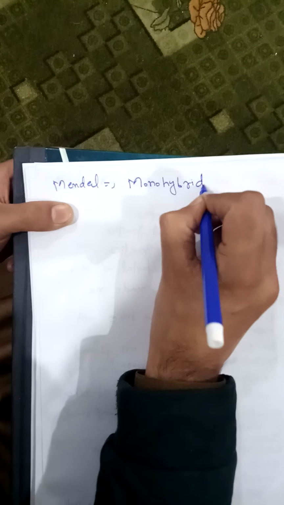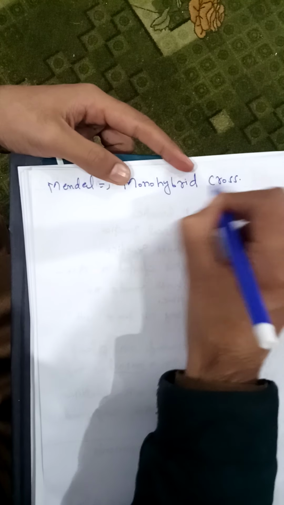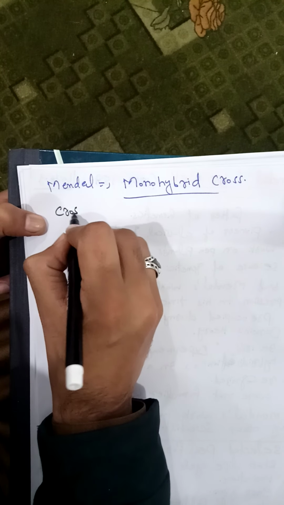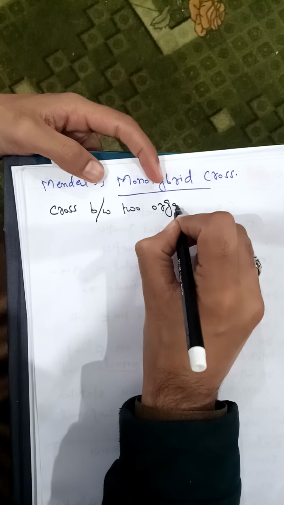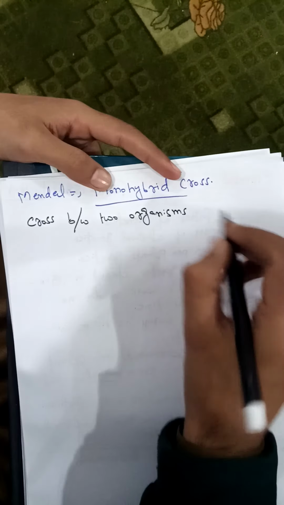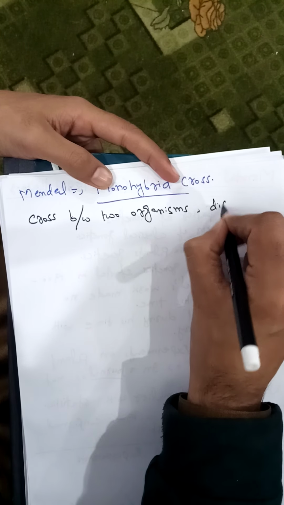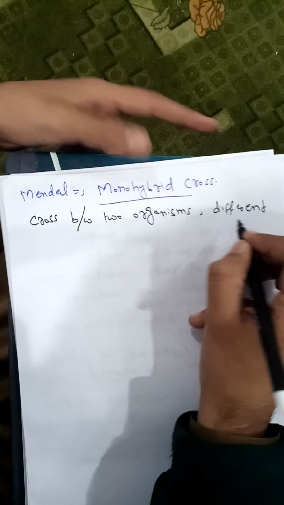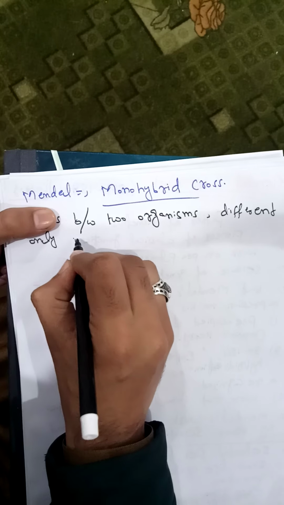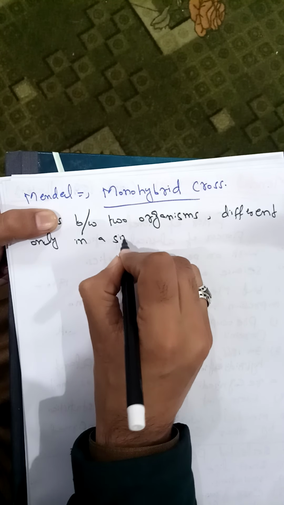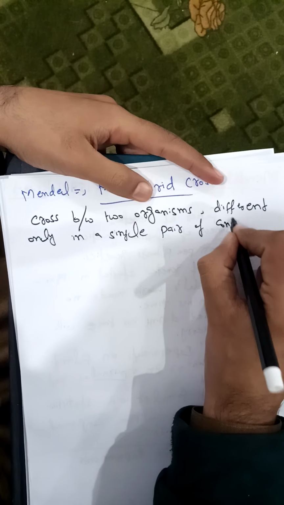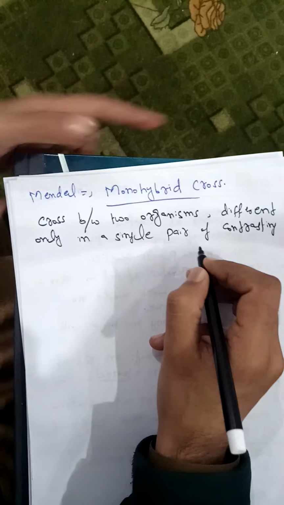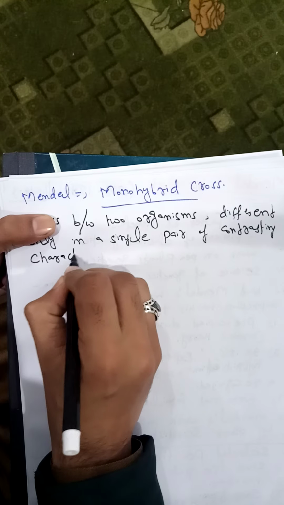A monohybrid cross is a cross between two organisms which are different only in a single pair of contrasting characters. So this is a monohybrid cross.